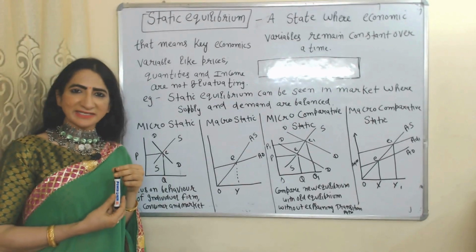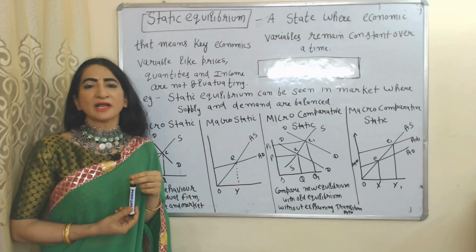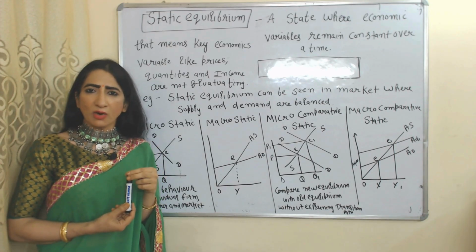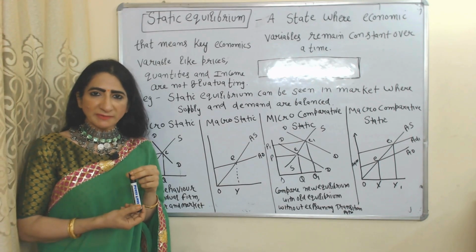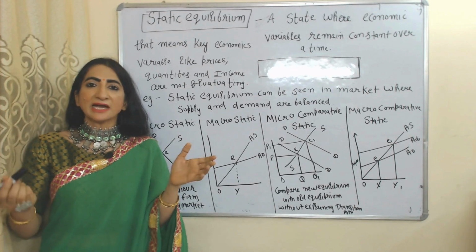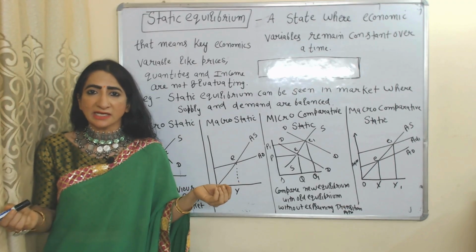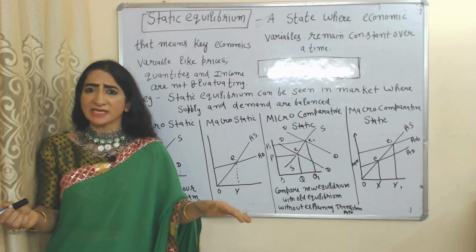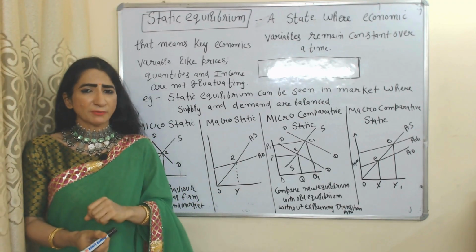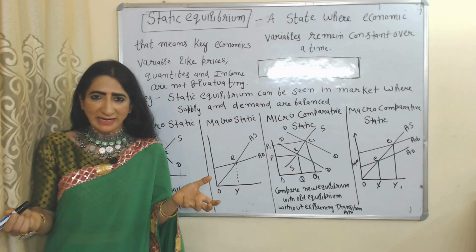Now we will see static equilibrium. Static equilibrium is a state where economic variables are constant. That means key economic variables like price, quantities and income are not fluctuating, they are constant. For example, we can see static equilibrium when demand and supply are balanced.